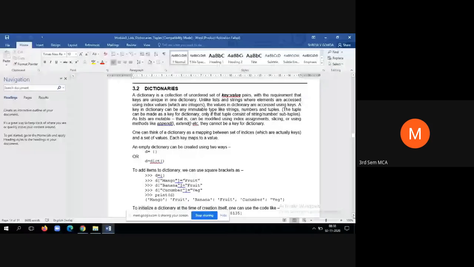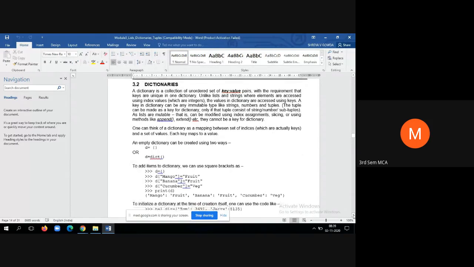A tuple can be made a key for a dictionary only if that tuple consists of strings, numbers, or subtuples. That means even a tuple can be a key for a dictionary, provided that it contains only integer values, string values, or subtuples. Otherwise, it cannot be made a key. And lists are mutable. That is, they can be modified using index assignment, slicing, or methods like append and extend. They cannot be a key for a dictionary.